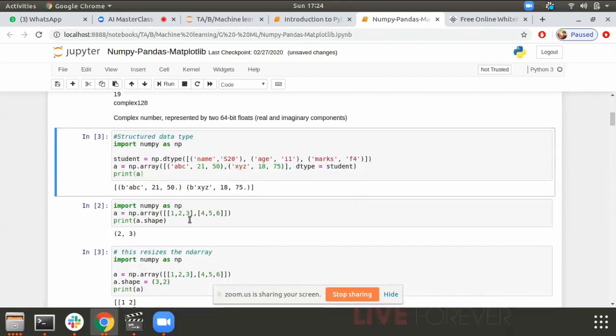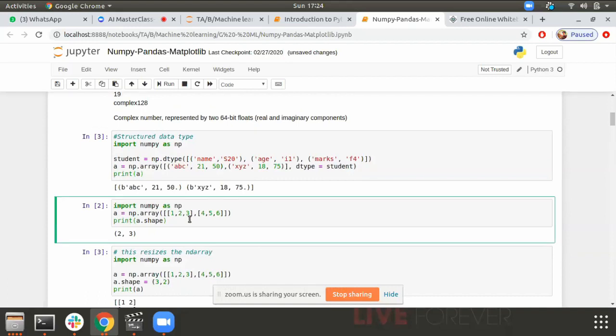Okay, so let's start with the things which are very important. I want to create a matrix, a 2 by 3 matrix. This is my 2 by 3 matrix which I've been creating by using a list of a list. As you can see, we have a list and inside that we have two lists.